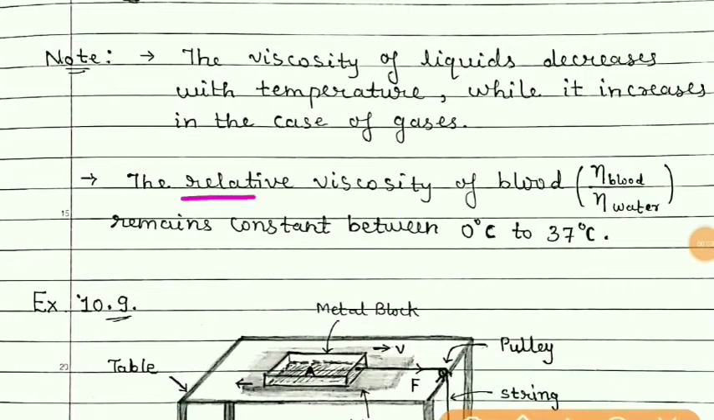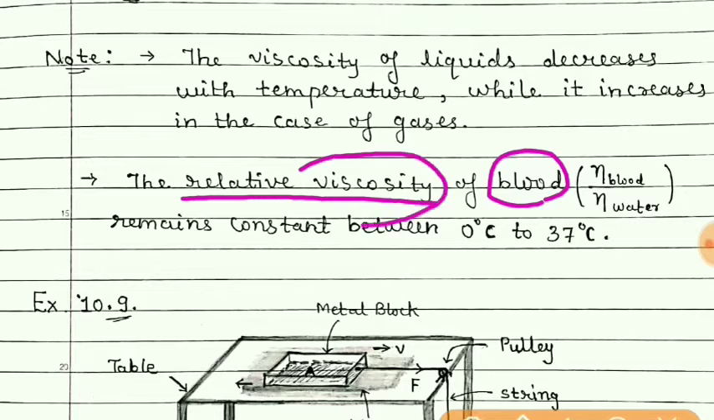Now about relative viscosity of blood. Now students, we know that blood also flows in our body. So even the flow of the blood is also opposed due to this property of viscosity. Now here, at the temperature range from 0 to 37 degrees Celsius, this property of viscosity for blood remains constant.